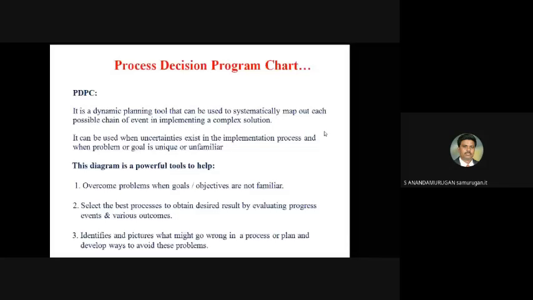We have to analyze and avoid that particular issue. It helps us anticipate potential problems, analyze potential problems, develop contingency plans, and monitor progress.